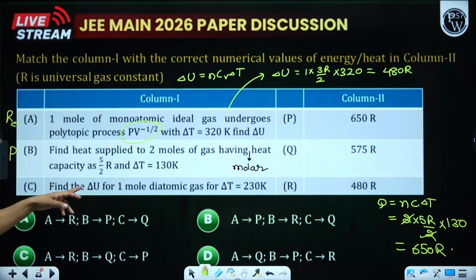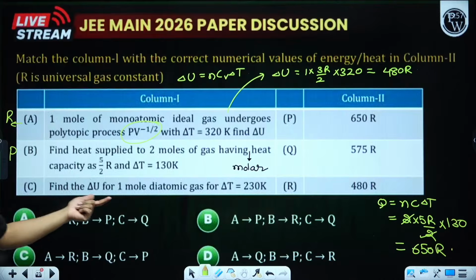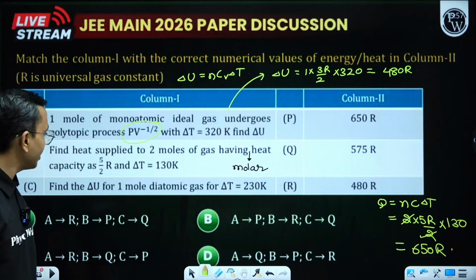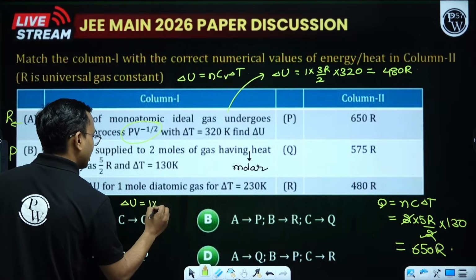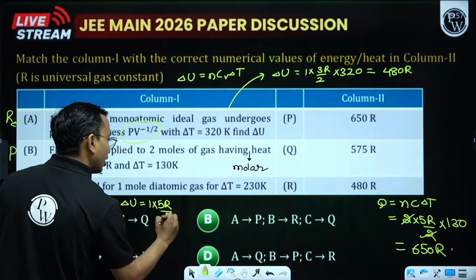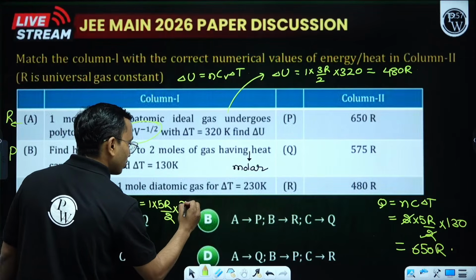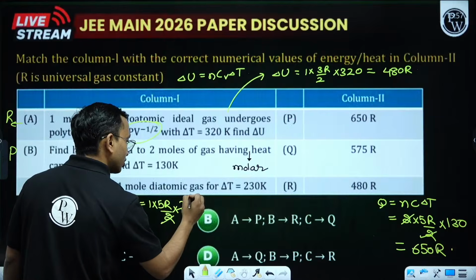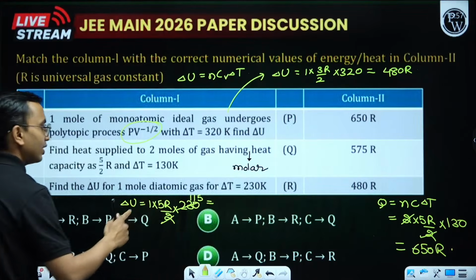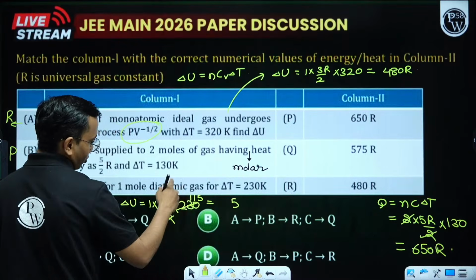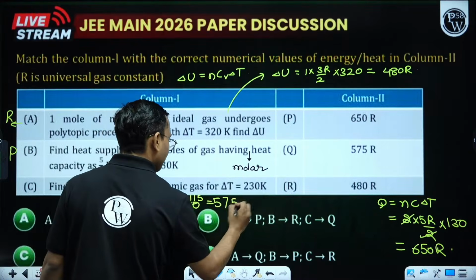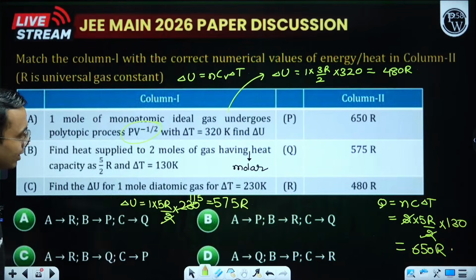Next, find delta U for 1 mole of diatomic gas, and delta T is given. Use the formula nCv delta T, simple. n is 1, it is diatomic, Cv is 5R by 2, and delta T is 230. So this becomes 115. So 115 into 5, how much will it become? 5 into 5 is 25, so 575R. That is Q. So we got R, P and then Q.